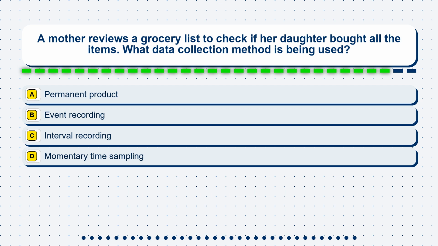Question 32. A mother reviews a grocery list to check if her daughter bought all the items. What data collection method is being used? Option A, permanent product. Option B, event recording. Option C, interval recording. Option D, a momentary time sampling.